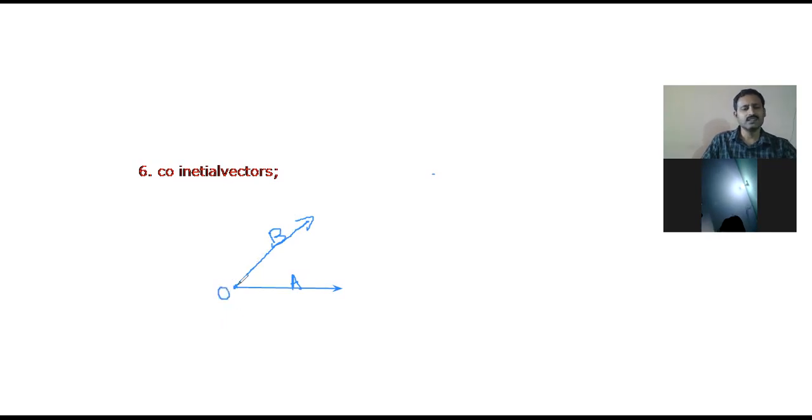So this kind of vector means the vectors having a common initial point. Both vector A and vector B are having a common initial point, that is O. This kind of vectors is known as co-initial vectors. Okay, understand? Next, the eighth one, collinear vectors.